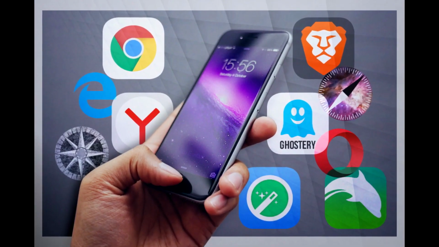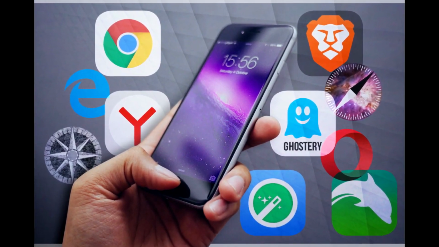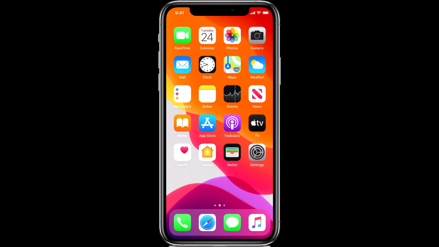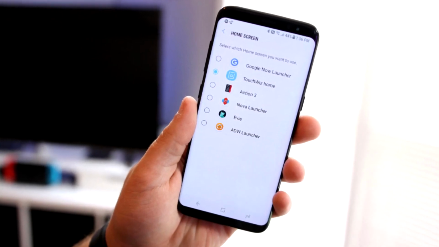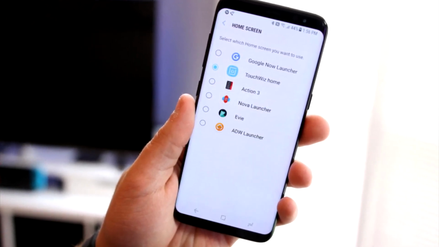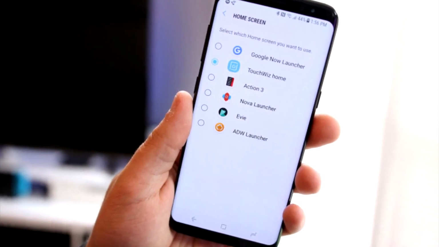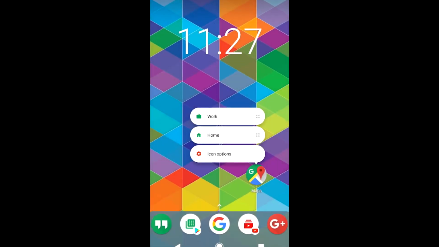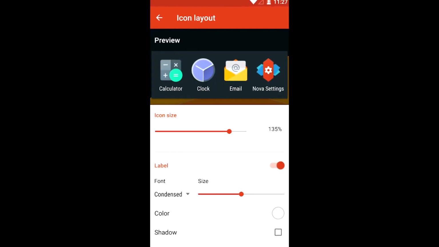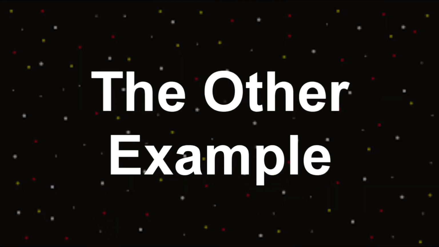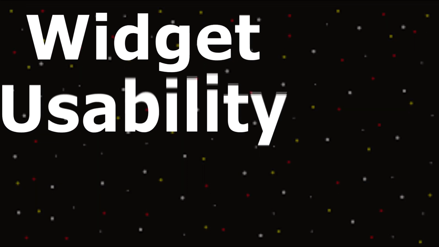iOS allows users to download the other browsers, but users cannot set them as the default browser. The next example will make it clearer why Android is far too ahead. The launcher, also known as the home screen of a smartphone. Android users have the possibility to change the entire launcher and set it as the default launcher for the phone. Launchers such as Nova Launcher from the Google Play Store is one of the best free third-party launchers you can get for Android.